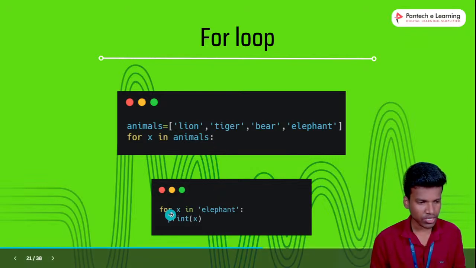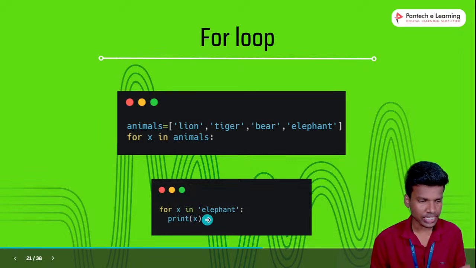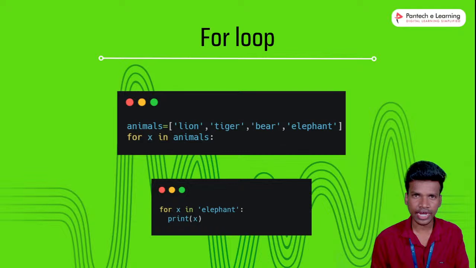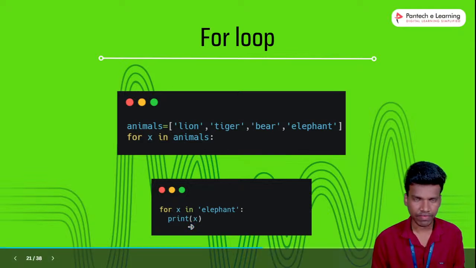Here, for is a keyword, x is an iteration variable, and elephant is the sequence variable. Once I run this, I will call the x, because x, the iteration variable, executes the characters or elements one by one.